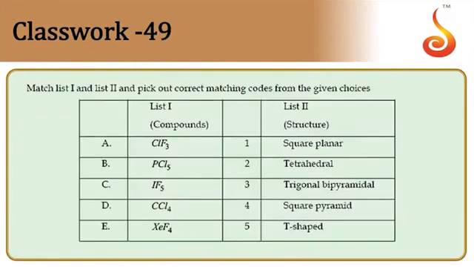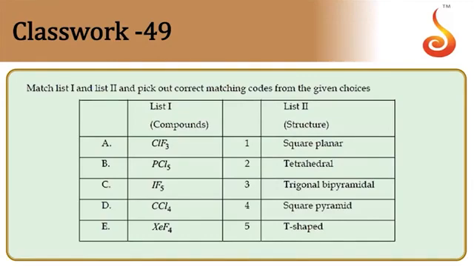Then 49. Match the following we have. ClF3, PCl5, IF5, CCl4, XeF4 and structures now.